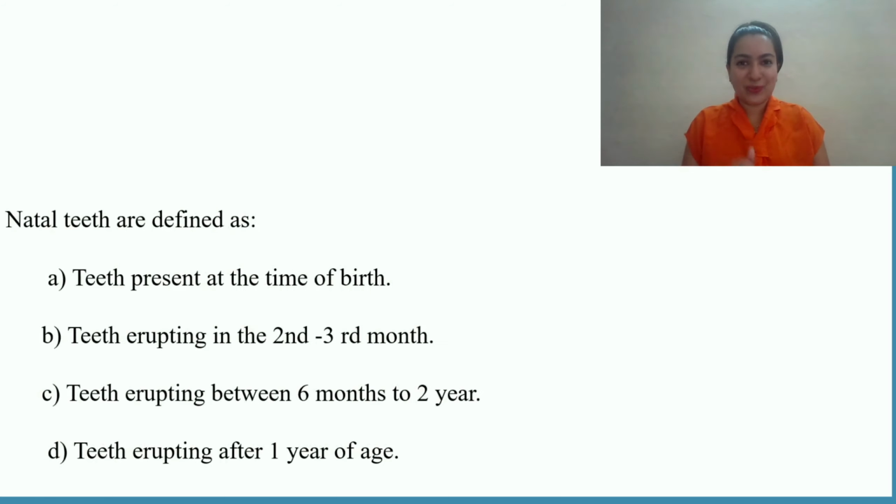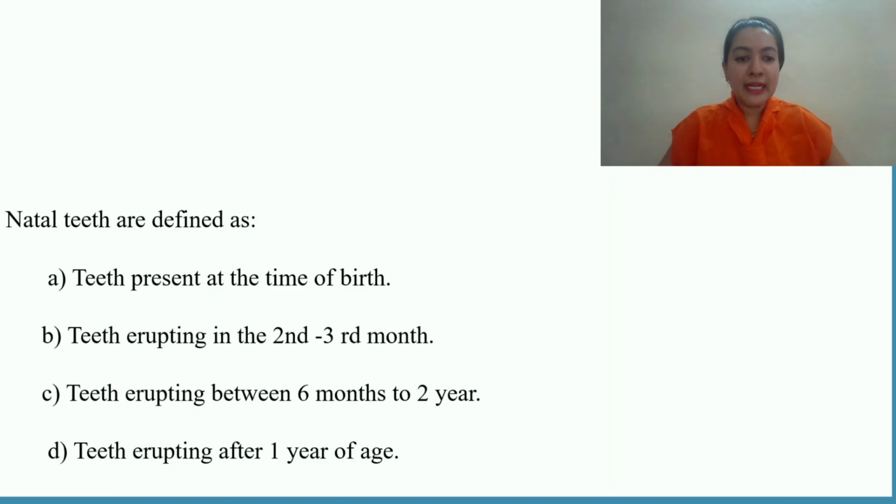Okay, next question. Natal teeth are defined as. Now these are a few questions which you do not only in orthodontics but even in periodontics. So periodontics and orthodontics, there are a few things which go hand in hand. So if you are clear with these concepts, with the common topics, it becomes very easy. If you have done orthodontics thoroughly, a few topics of periodontics will obviously be covered.